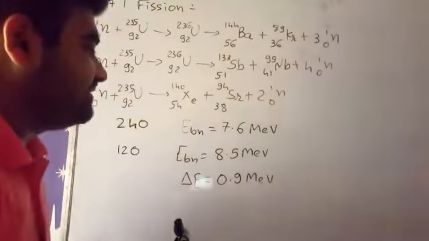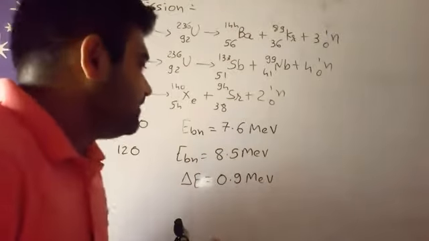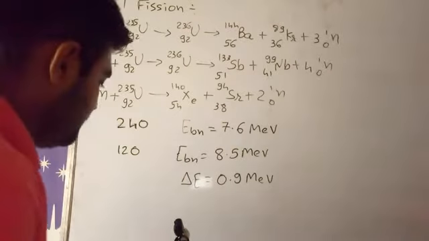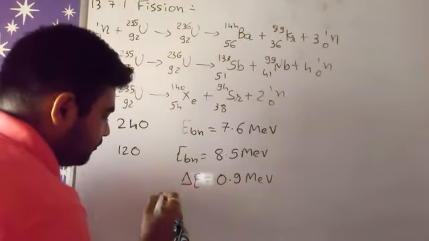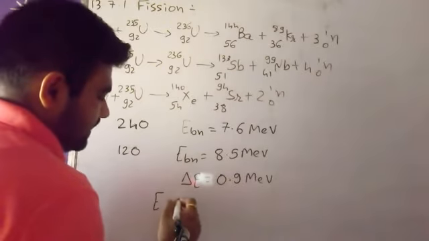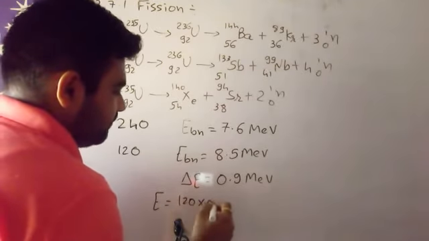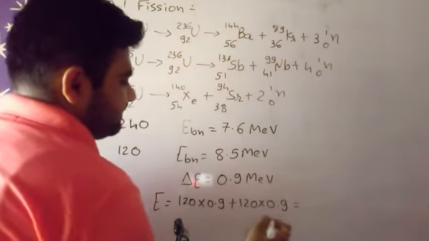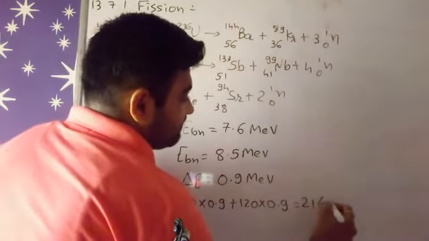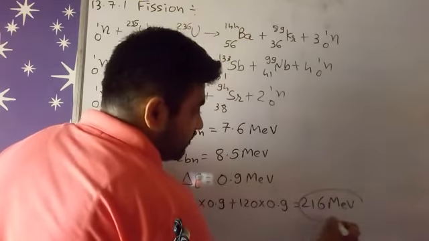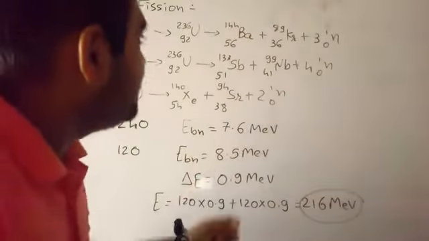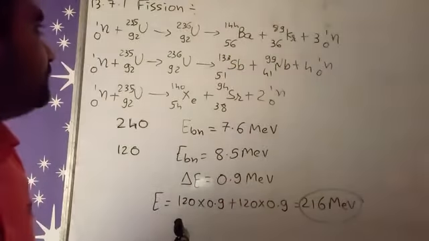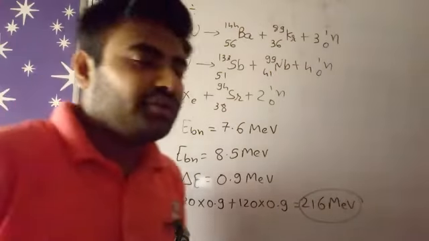So the total gain in energy due to this fission process, we can calculate it. How? The total energy is equal to 120 into 0.9 plus 120 into 0.9. So after that we get 216 mega electron volt. So this amount of energy we are gaining during this nuclear fission process, right? So that is today's topic, nuclear fission.